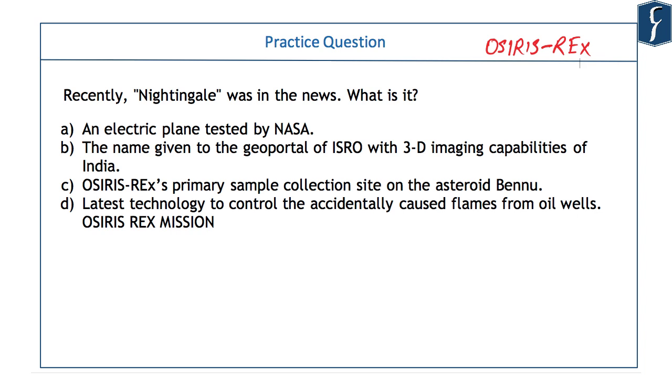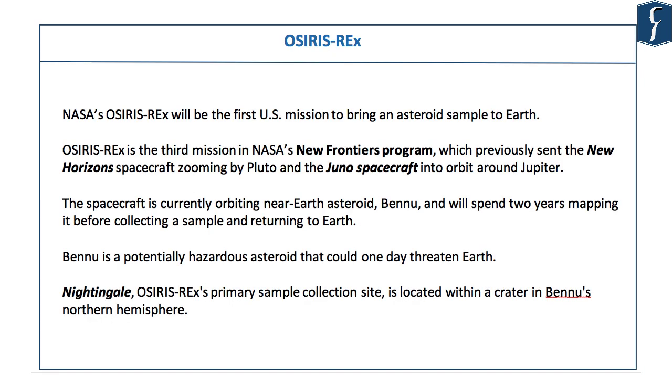Is it the name given to the geoportal of ISRO with 3D imaging capabilities? Is it the latest technology to control accidentally caused flames from oil wells? Or is it the OSIRIS-REx primary sample collection site from the asteroid Bennu? Yes, Nightingale is the name given to the site on the asteroid Bennu where the OSIRIS-REx mission is going to land and collect the sample from.